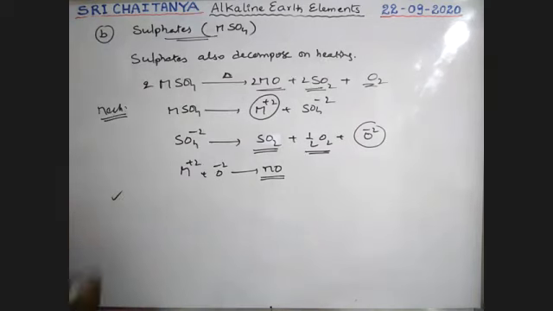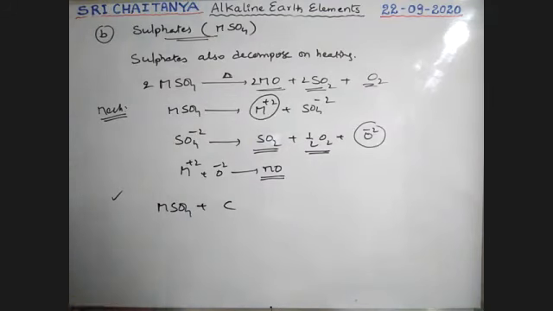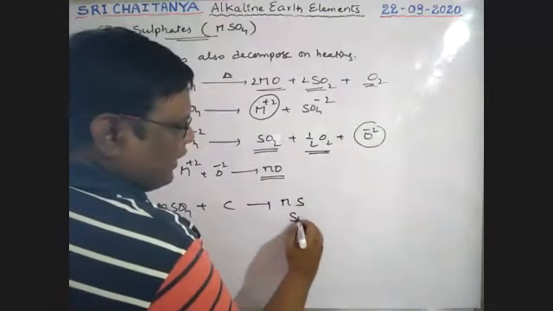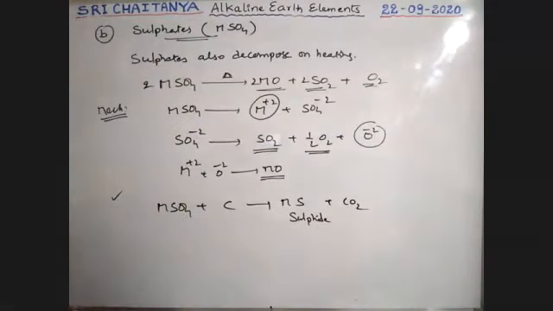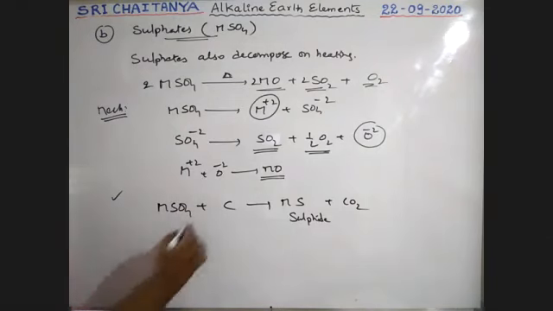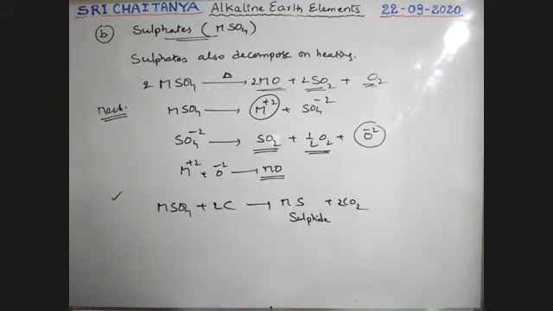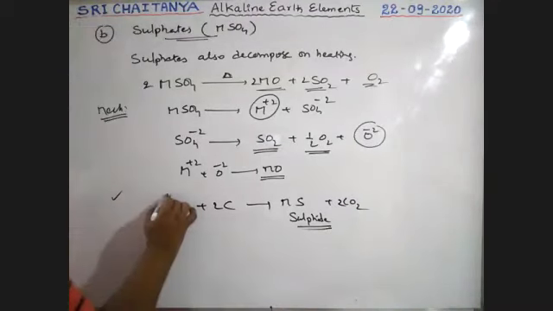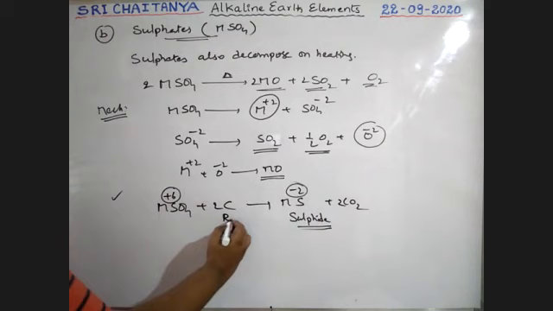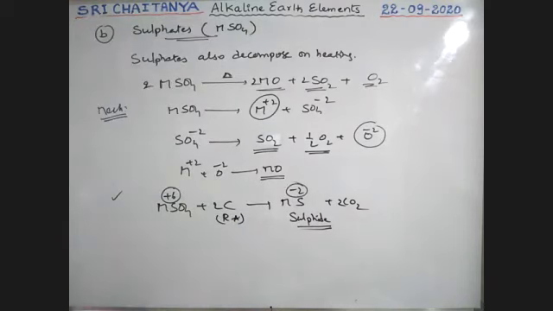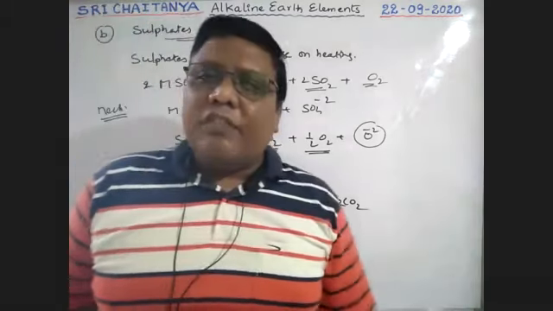And one more point: when metal sulfate reacts with carbon, that is coke powder, it gives metal sulfide plus CO2 gas coming out. See here, I am writing 2 CO2. So metal sulfide is the product. In the sulfate, sulfur is in the +6 oxidation state; here sulfur is in the -2 oxidation state. Reduction takes place, and this carbon acts as a reducing agent, boys. Okay, so these are some concepts about sulfates.